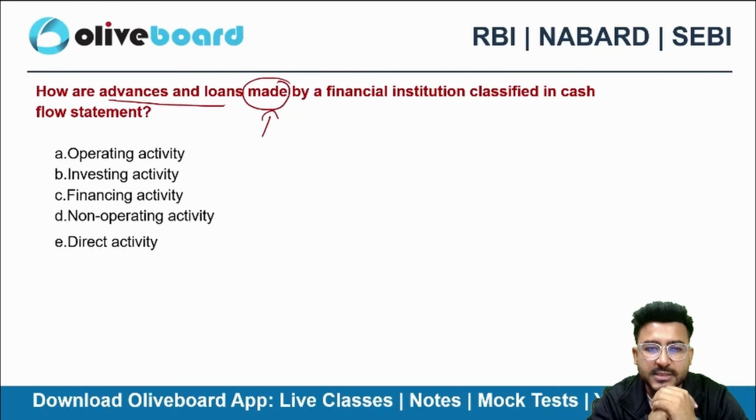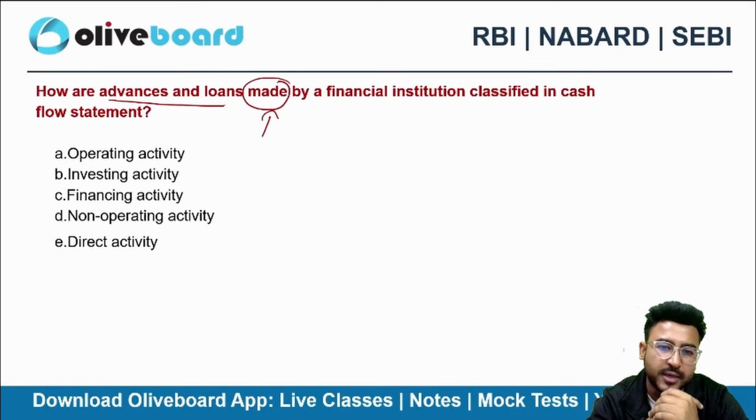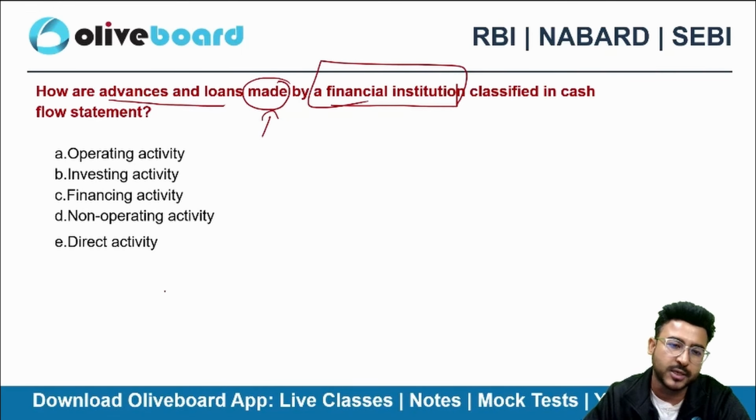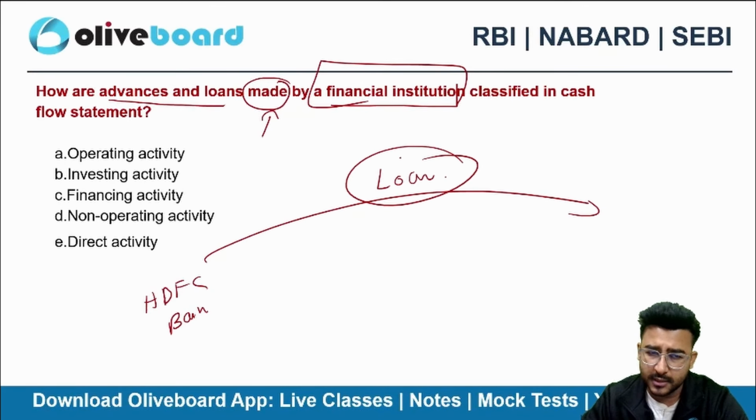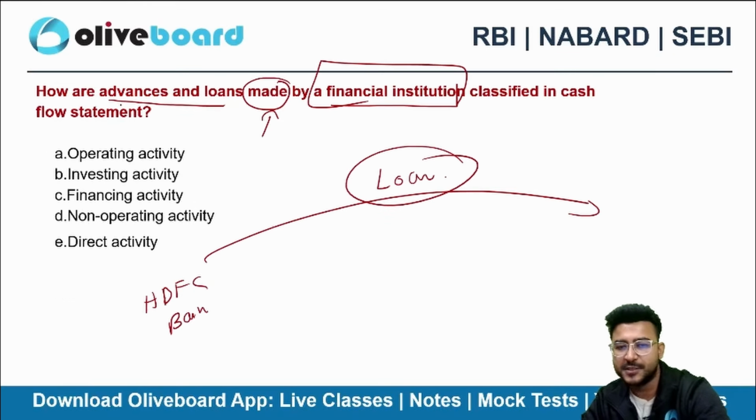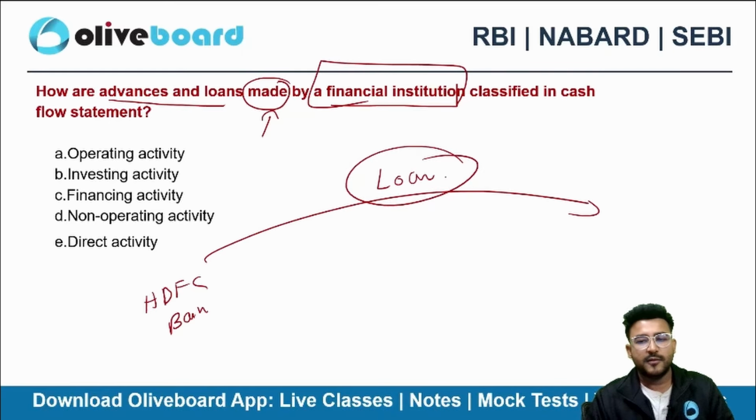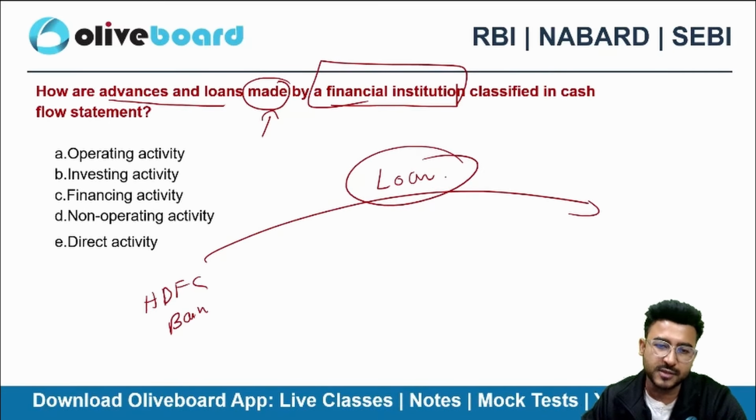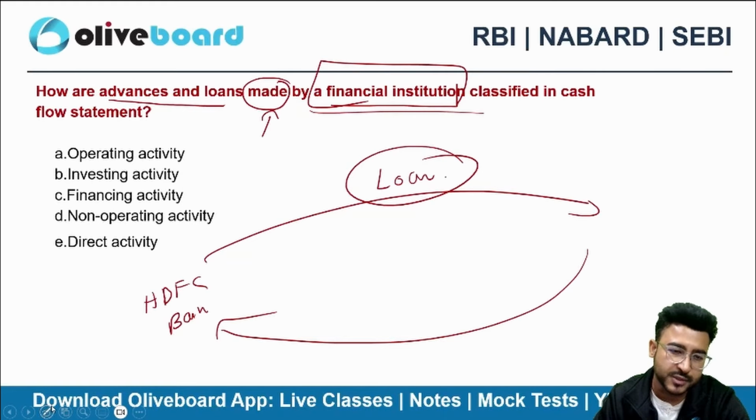And the good part is whether you have taken a loan or whether you have given a loan, in this particular transaction, in both the cases, it is going to be operating activity only. Why? Because the crux of the business is it is a financial institution. Now, if HDFC Bank is offering you a loan, that's an operating activity for HDFC Bank. It's a day-to-day activity of HDFC Bank. Whether HDFC Bank is taking a loan from some other bank, that is also a day-to-day activity for HDFC Bank,